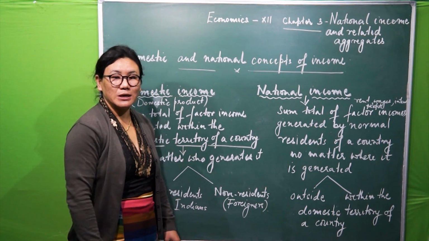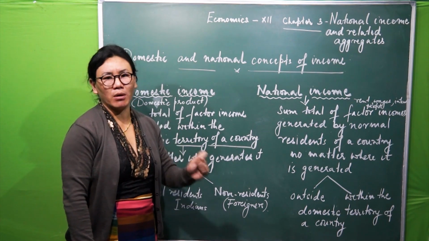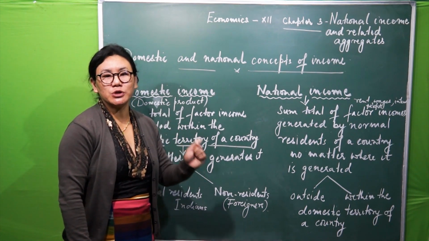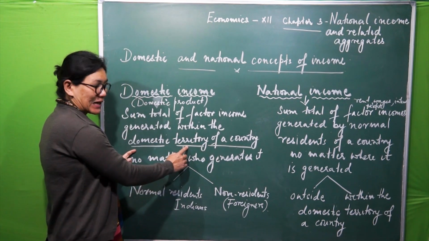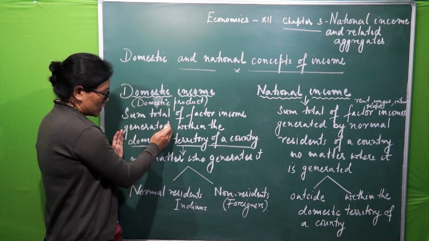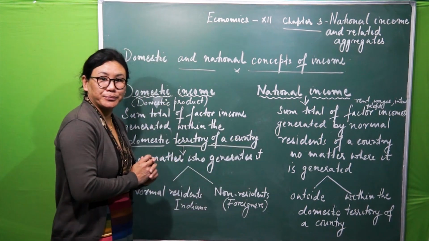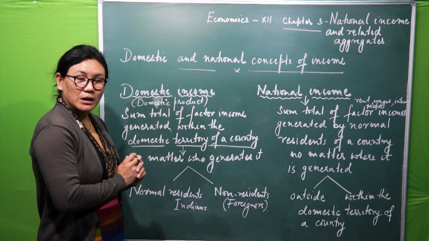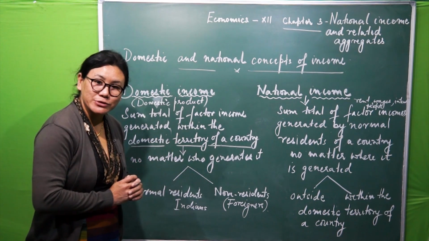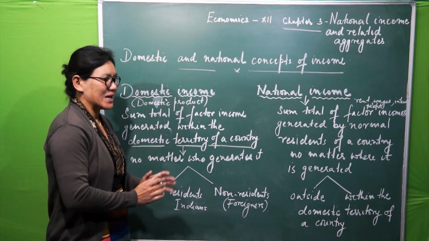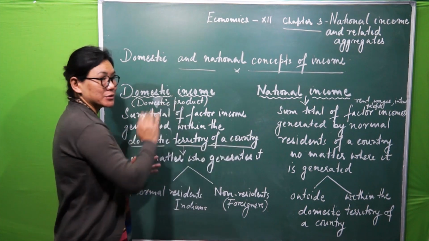Fine. Now here in this meaning, it is very important for you to understand the concept of the domestic territory of a country. Now we will see what this domestic territory of a country is and what is included in it.